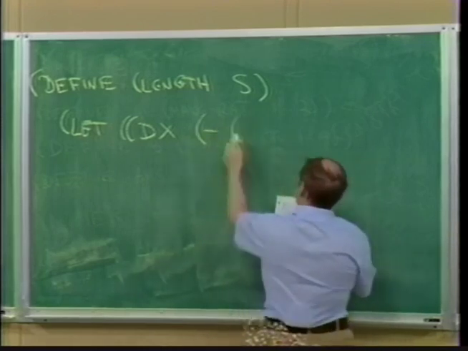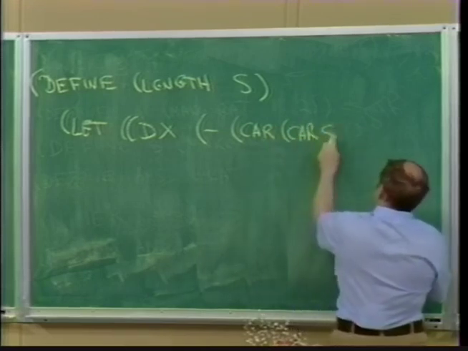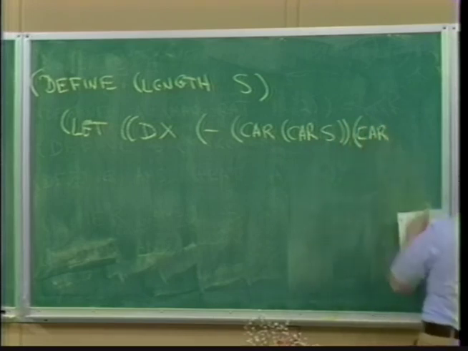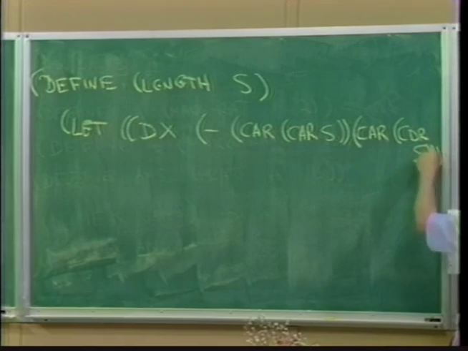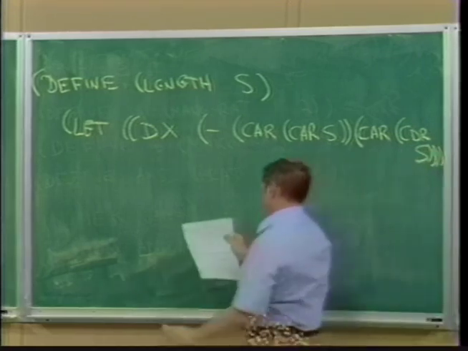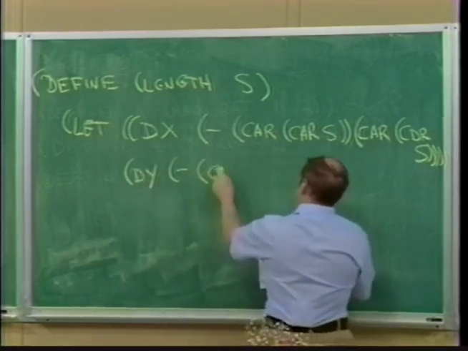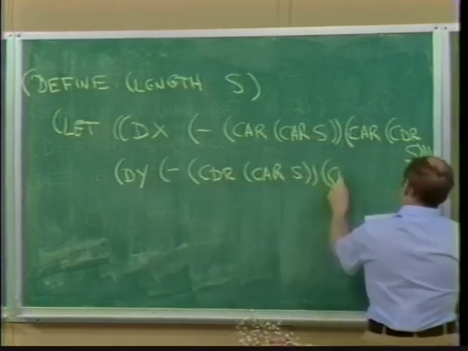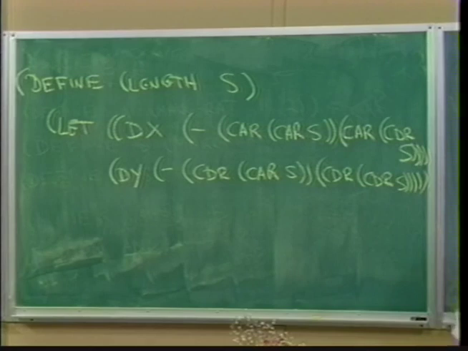So that's the difference of the first one, the car of S, subtracted from the first one of the other half of it, the coulter of S. Right, and then dy would be, well, let's see, I'd get the y coordinate, so it'd be the difference of the coulter of the car of S and the coulter of S, and so on.